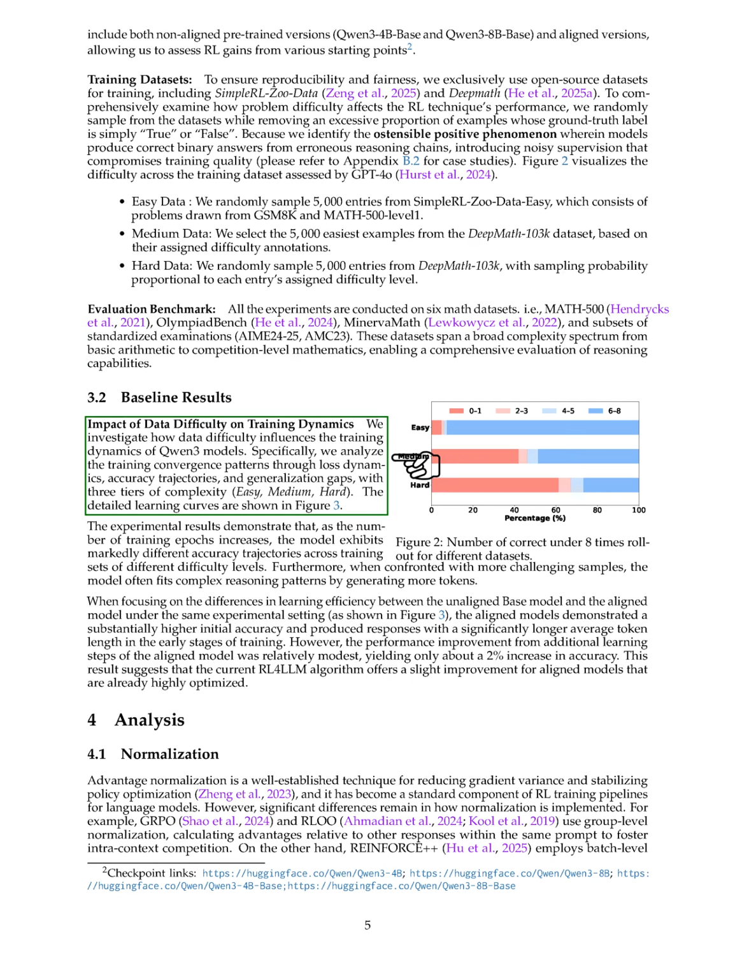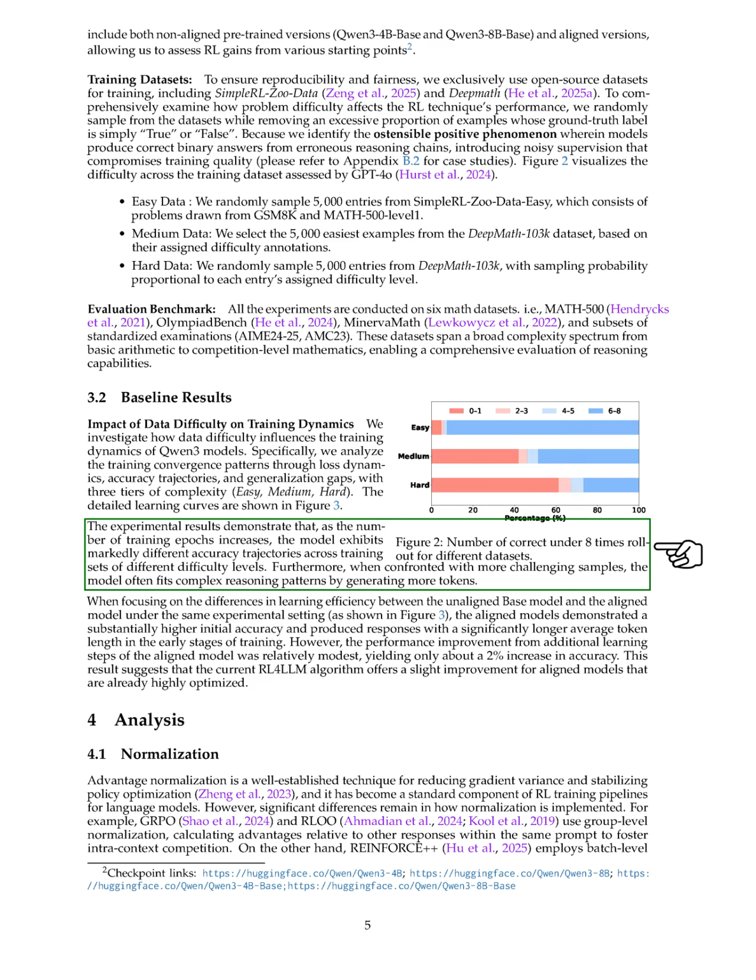We analyze training convergence patterns through loss dynamics, accuracy trajectories, and generalization gaps across 3 complexity levels: easy, medium, and hard. Our results show that as training epochs increase, the model displays different accuracy patterns depending on the difficulty of the training sets. When faced with harder samples, the model tends to generate more tokens to fit complex reasoning patterns.